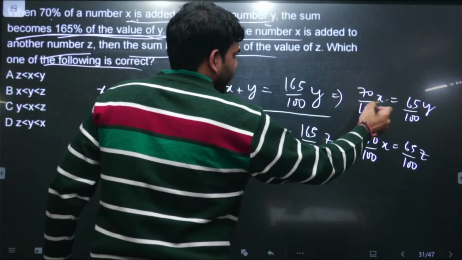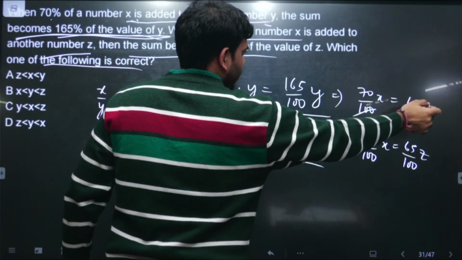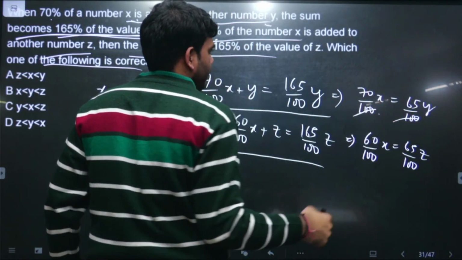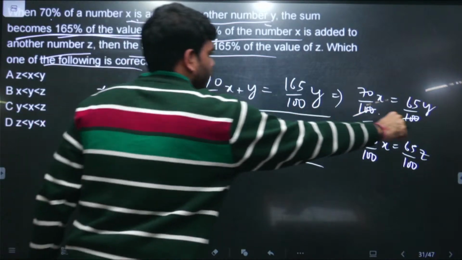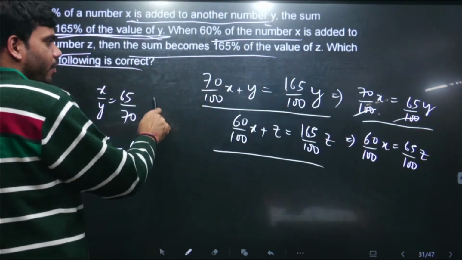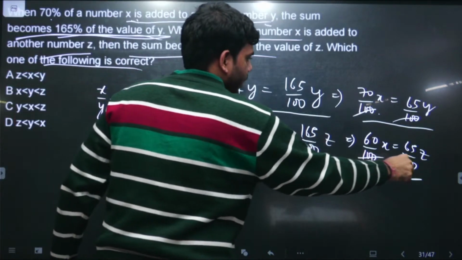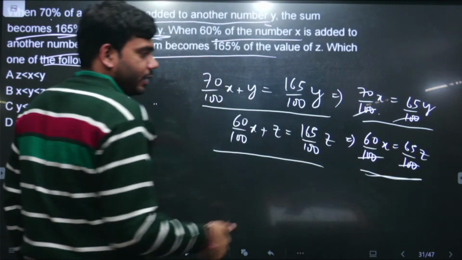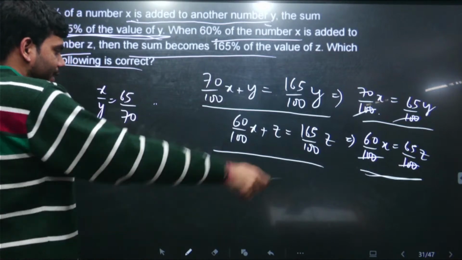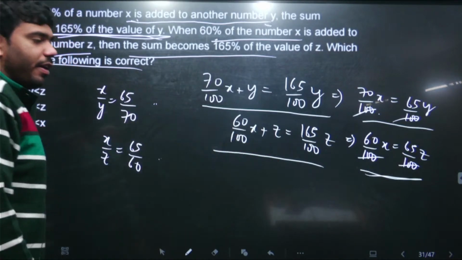That is, cross multiplying, cancelling 100 by 100 and taking y in the denominator, taking 70 in the denominator. From the first equation we get x by y is 65 by 70, and from the second equation, cancelling 100 by 100, taking 60 in the denominator and z in the denominator on the left hand side, we get x by z is 65 by 60.